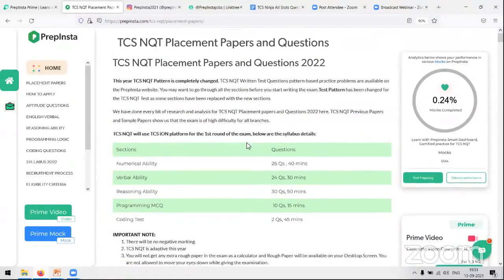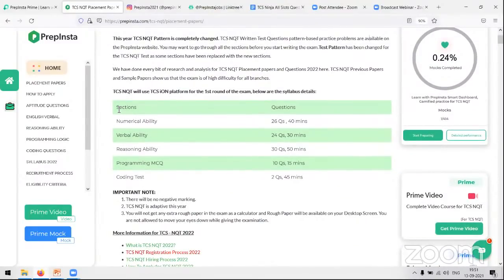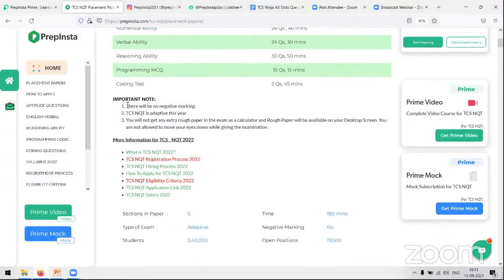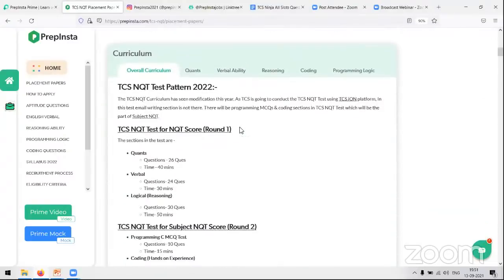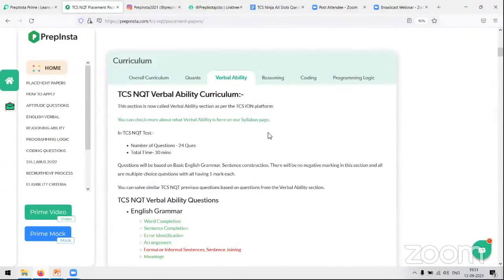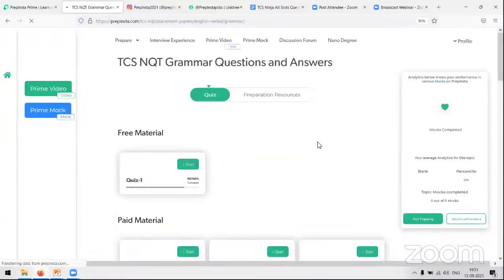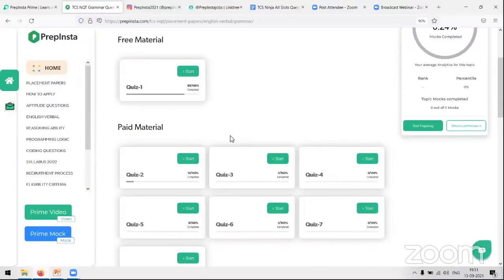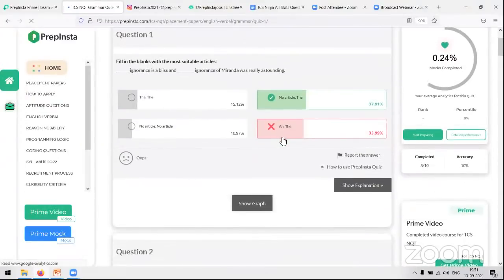How can you see analytics? First of all, if you come on prepinsta.com, you are going to get all the information about the sections and all the rules, right? No negative marking and everything. Next, let's come to verbal ability. Let's go to formal and informal sentences, and let's go to quizzes. So on prepinsta.com, you have additional quizzes to attempt as well. All right. So if you're subscribed to Prepinsta Prime, you are getting a royal pass for prepinsta.com, and you are getting access to a lot more quizzes to practice. All right. So let's go to quiz 1, let's say, and let's solve this. Okay.